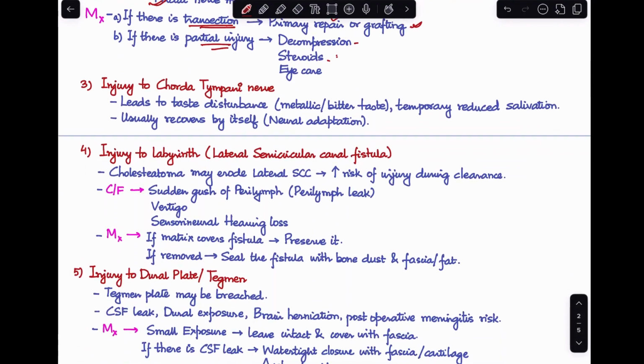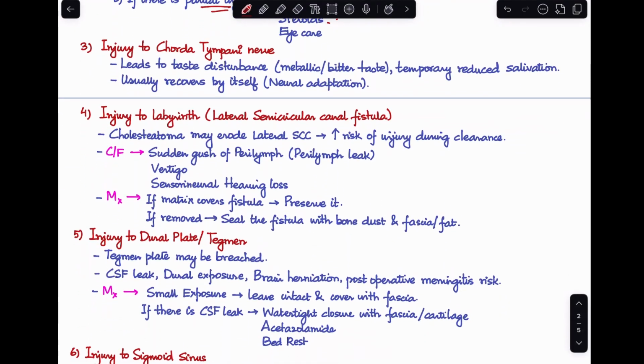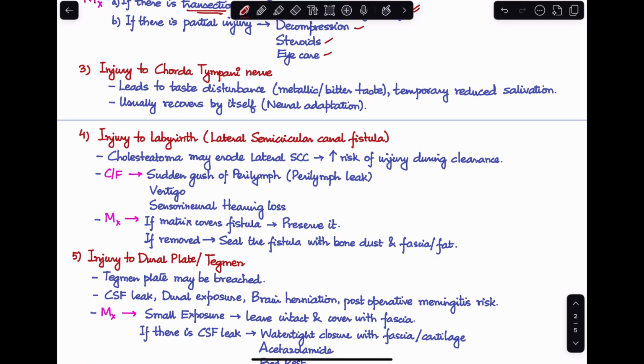Our next injury is going to be about injury to the chorda tympani nerve. Now, chorda tympani nerve, we know that it exits from the facial nerve in its vertical segment. So, it is in close relation to the time when you are performing mastoidectomy. So, it can actually get injured. And if it is injured, how does it present?